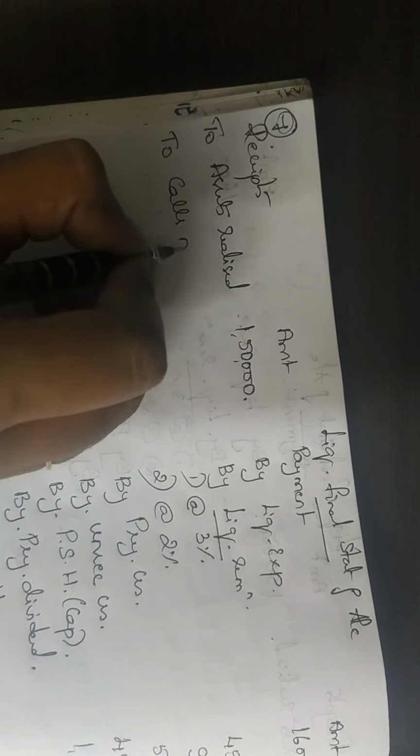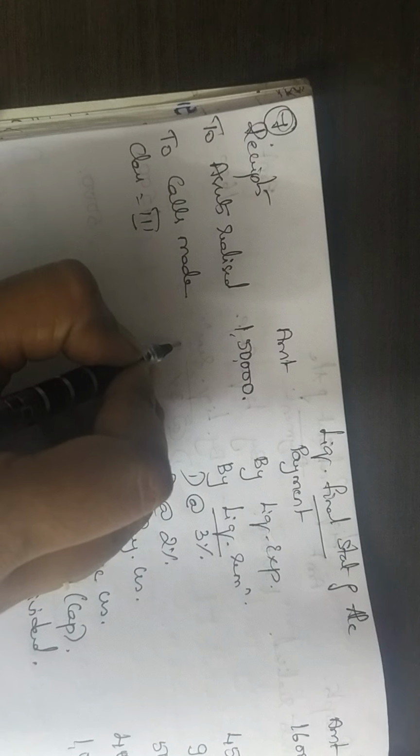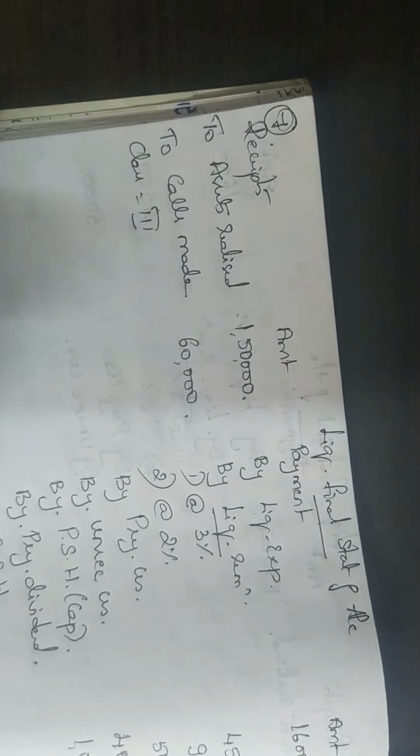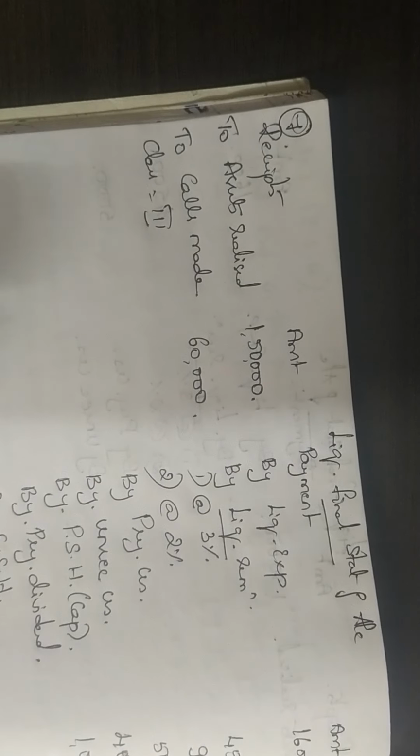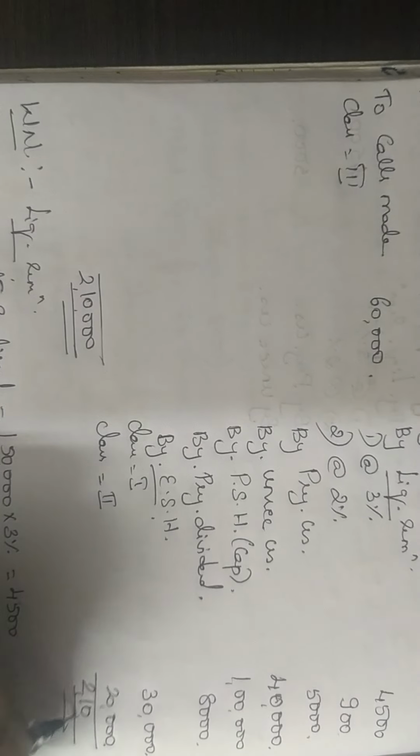Calls made or calls recovered. Which class? Class number 3. How much should you collect from them? They are contributing 60,000. So now if you observe, on both sides your problem should tally with 2,10,000. Okay, so this is a complete problem.